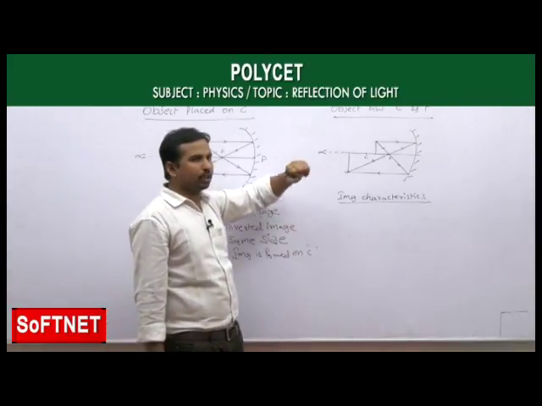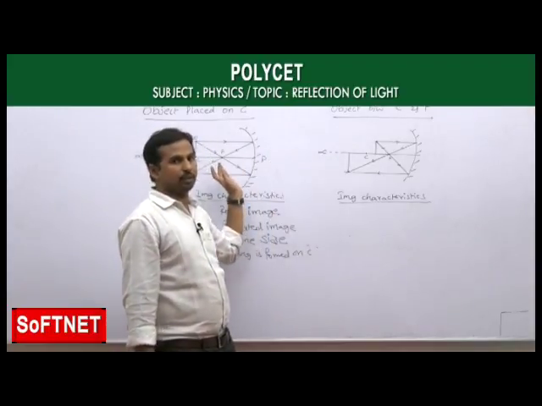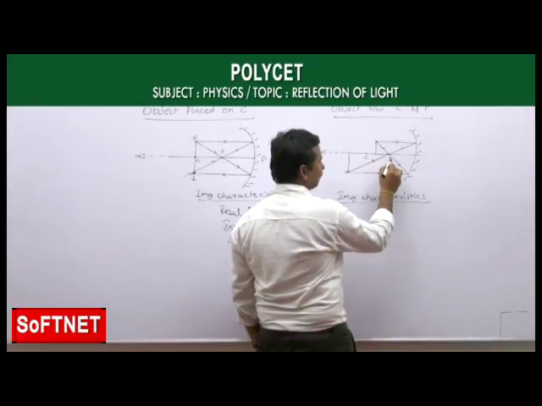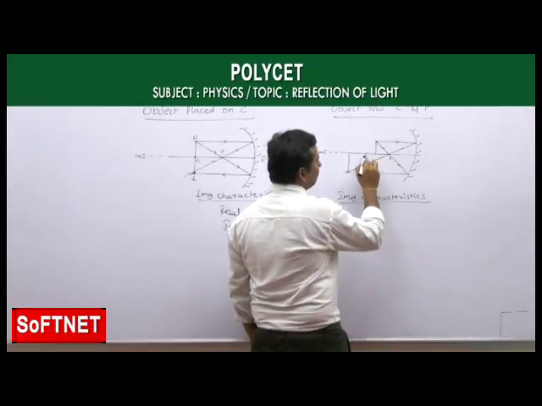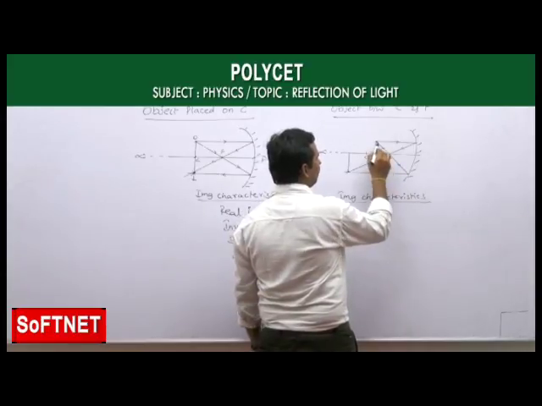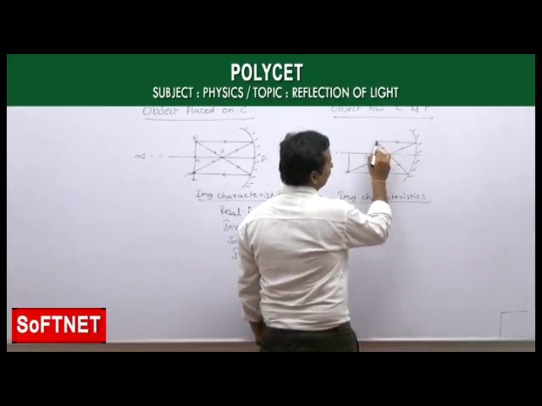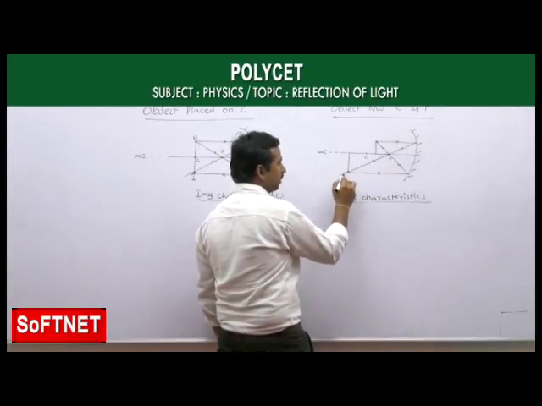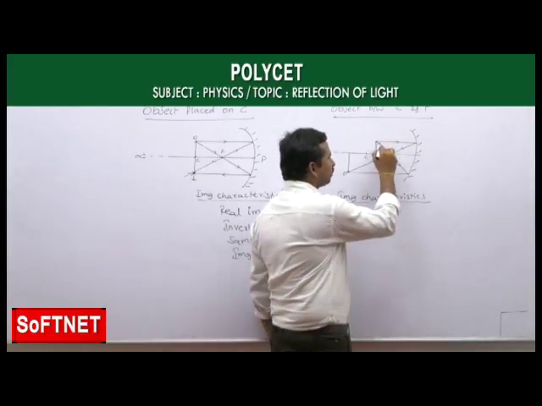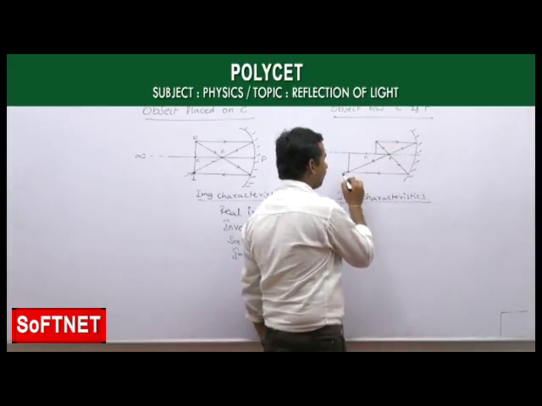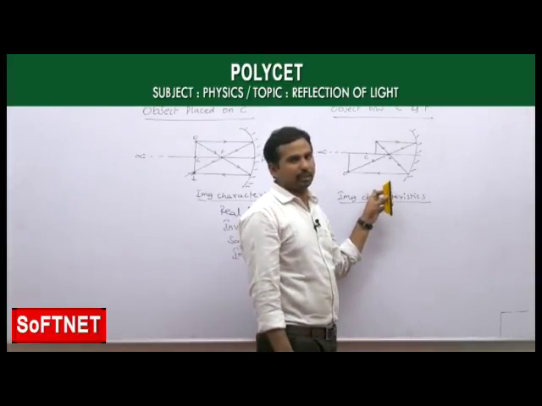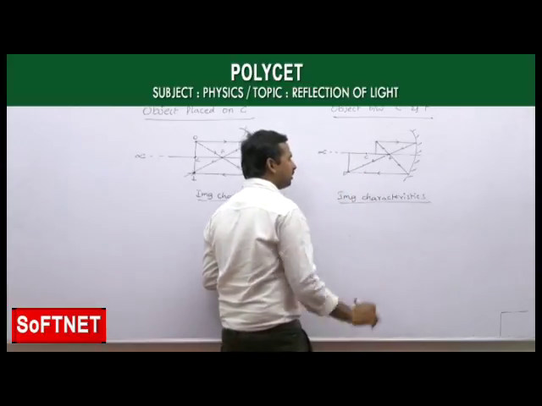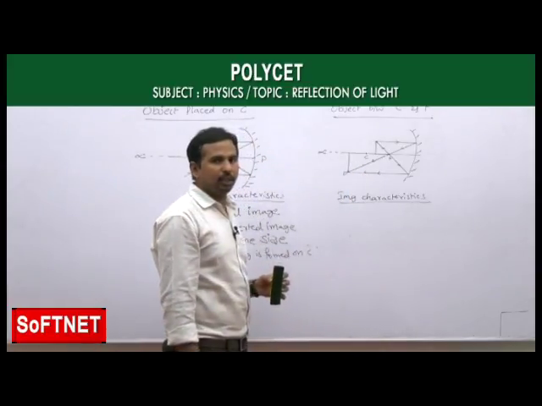When we come to the next case, if you are coming much closer than the center of curvature, our next position is object placed in between C and F, which means here we are taking the object in between C and F point. Again following rule 1, the light ray incident on the concave mirror, after reflection passes through focus, whereas the second light ray which is passing through the principal focus, after reflection is passing parallel to the principal axis. And if you observe here, both the reflected light rays are really meeting at a point.